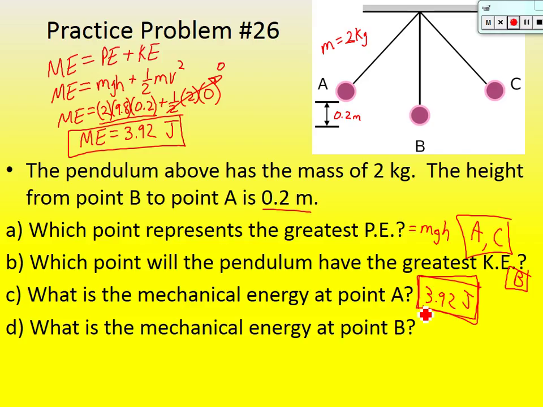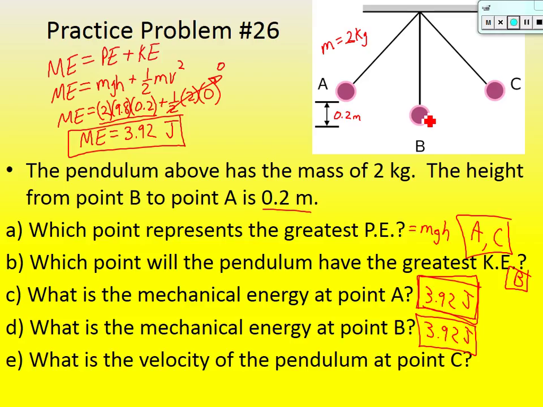Okay, D, let's see if you learned that. What is the mechanical energy at point B? 3.92. The mechanical energy doesn't change. Once you find its total energy, it's not like it can gain more energy. There's no such thing as just creating energy. Can't destroy it either.